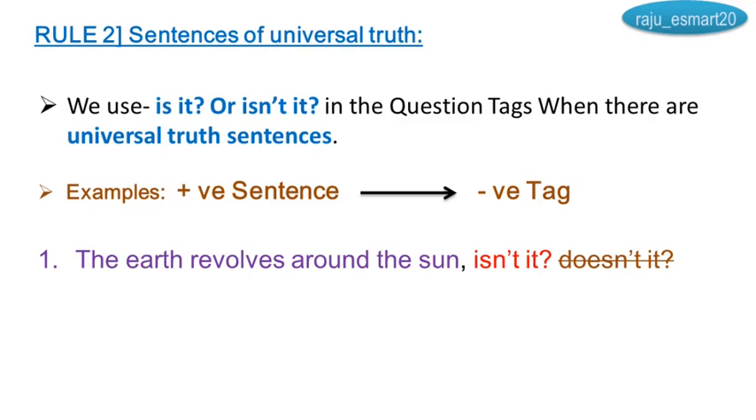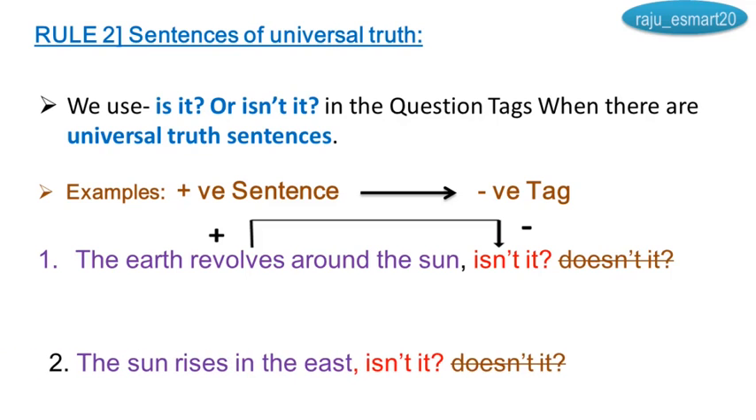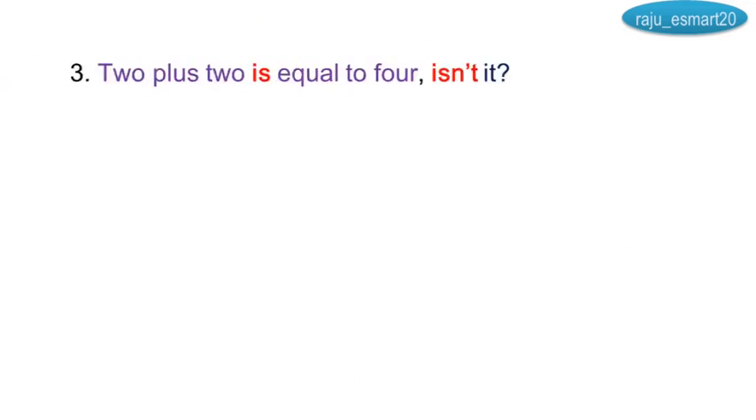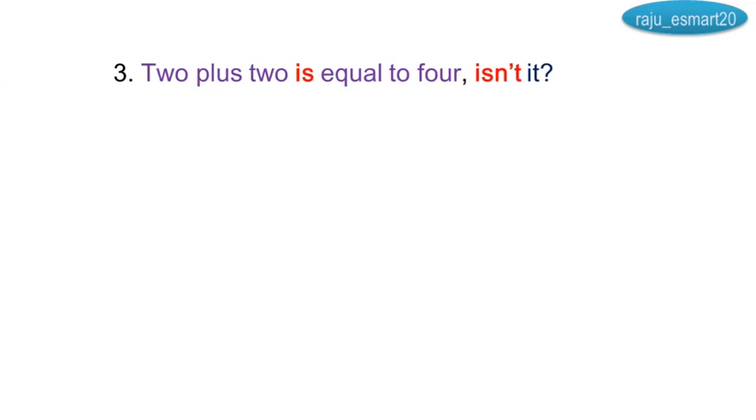So first I have given here the positive sentences. The earth revolves around the sun. It is a positive sentence, so therefore I took isn't it. Don't use doesn't it, okay? Remember, because it is a universal truth sentence. The sun rises in the east, isn't it? Don't use doesn't it. 2 plus 2 is equal to 4, isn't it? Is, isn't.